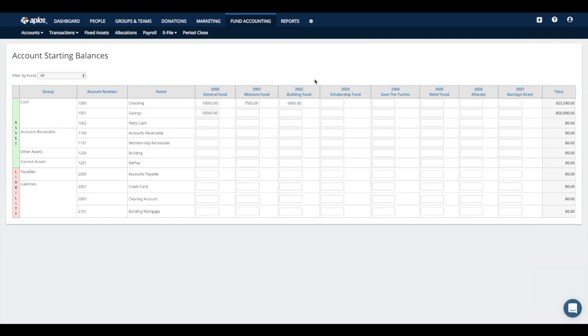And then going across the page, you're going to see columns for the different funds that you've set up as well. So for example, my checking account here has a beginning balance of $23,500. I really wish it was that amount, but for this example, that is the amount that it is. So that $23,000 amount is actually split between multiple funds, like you see here. So I have a good portion within my general fund, another portion within missions fund, and then split out again between my building fund. So if that's the scenario that needs to happen, then definitely you can split it out like that. Or if the total balance just needs to be associated with one particular fund, like a general fund, then you can plop that total amount within the most applicable fund column.